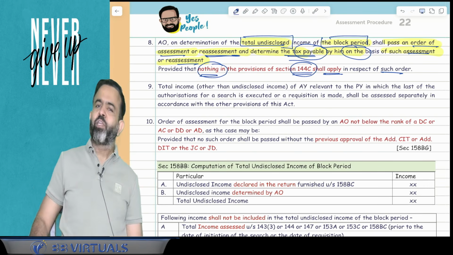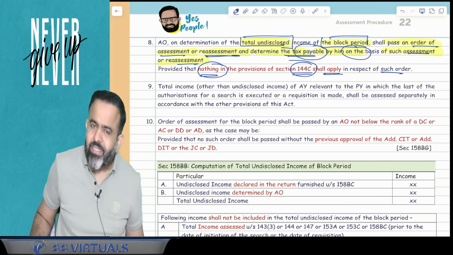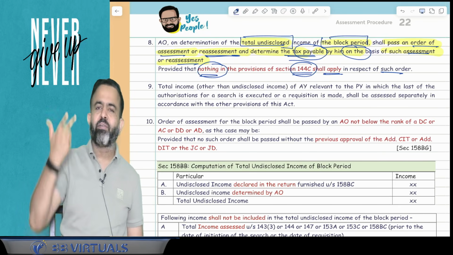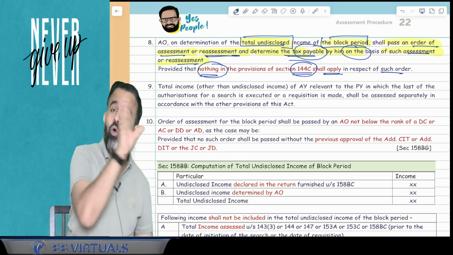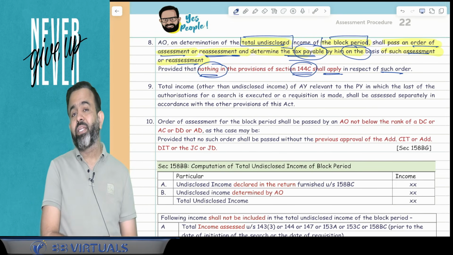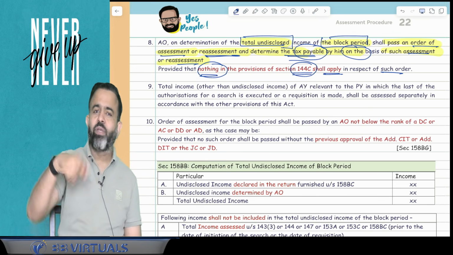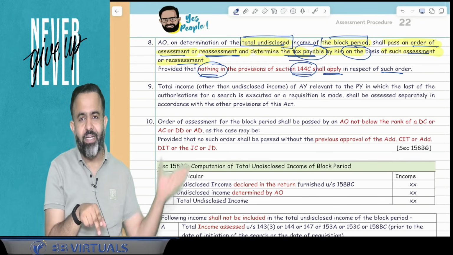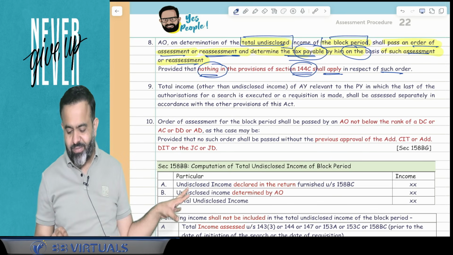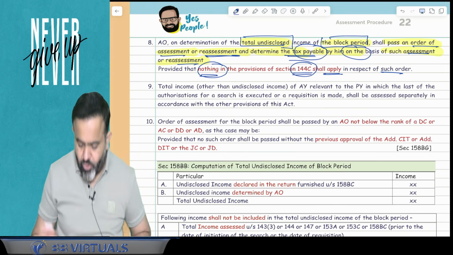Now what is section 144C? It is related to the dispute resolution panel. You know that in two cases, one is the non-resident foreign company, if there is a variance in the income, or due to the order of the TPO, if your income is increased or losses are decreased. In this particular case, you know that the AO has to first serve you the draft order. After that, either you will give the acceptance or objection with the DRP, as we made while studying that section. So that provision is not applicable in this particular case.